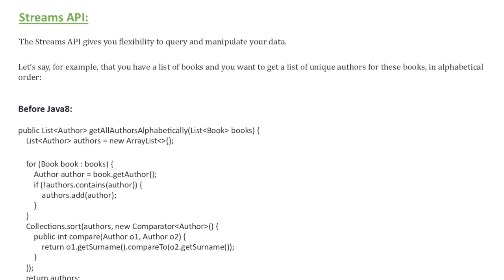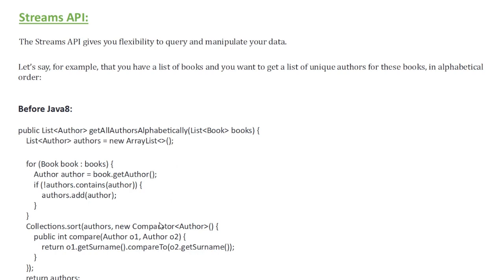If you see one example here, the list of books, and you want to get a list of unique authors for these books in alphabetical order. How would you do it before Java 8? This is what we created, one authors list. For each book, book.getAuthor, if authors contains author. Based on the author's first surname, we are sorting here. If you see, Collections.sort, a Comparator object we provided by passing this surname. So this is the traditional method, all of you are aware, right?